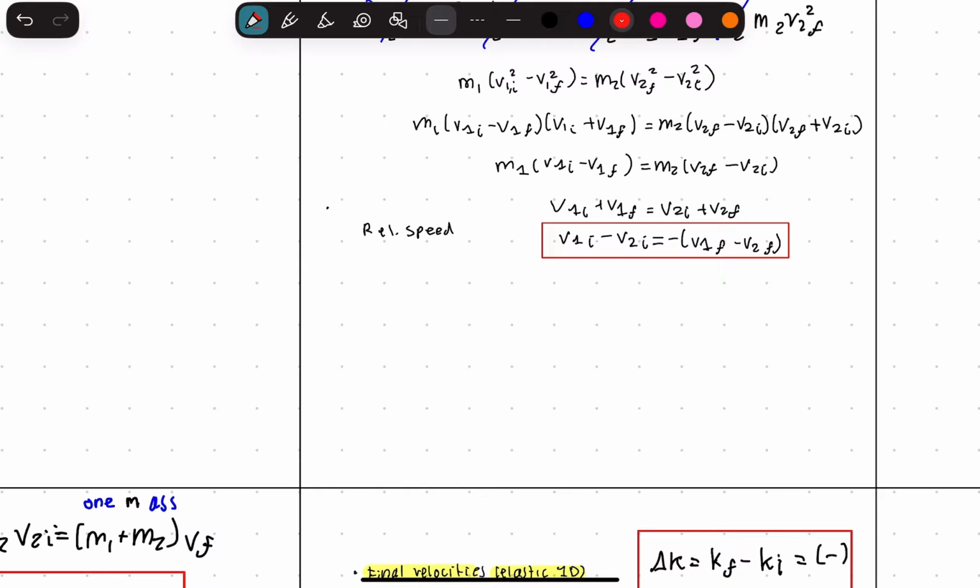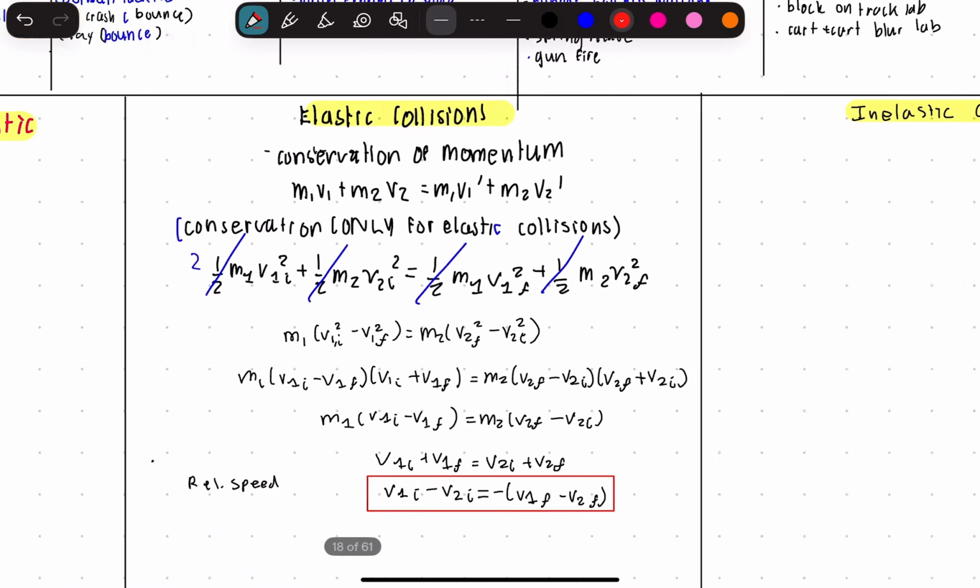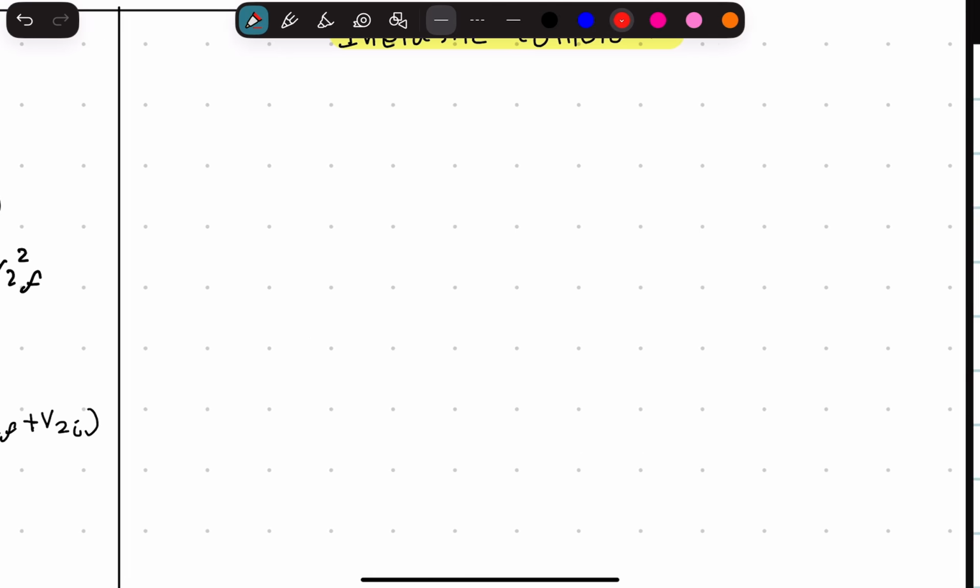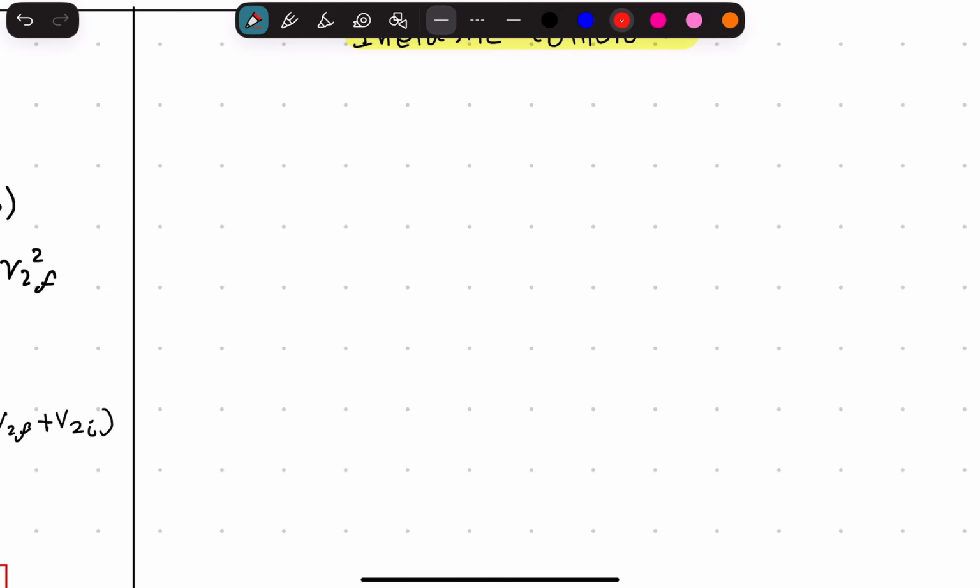Now moving on to inelastic collisions. What changes is the momentum is still conserved, but now the kinetic energy is not conserved. The formula that you will usually be using for this type of collision is m1 v1 initial plus m2 v2 initial is equal to m1 v1 final plus m2 v2 final.